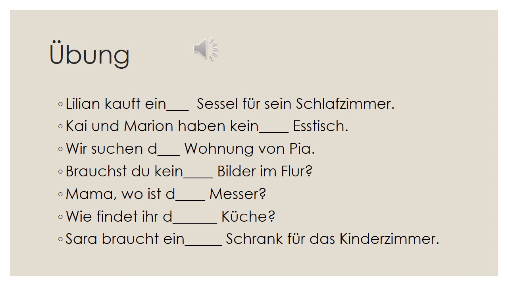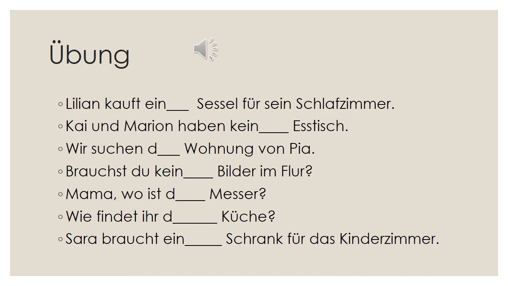Kai und Marion haben kein Esstisch. Esstisch is masculine. So we have to think whether here it is subject or object. Here it is object of the sentence. So accusative. So keinen Esstisch. Wir suchen die Wohnung von Pia.